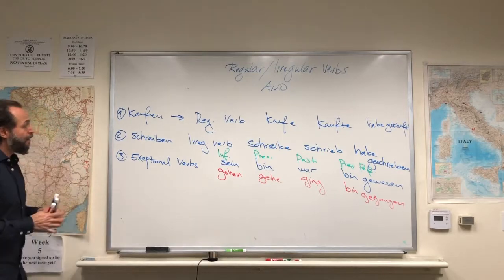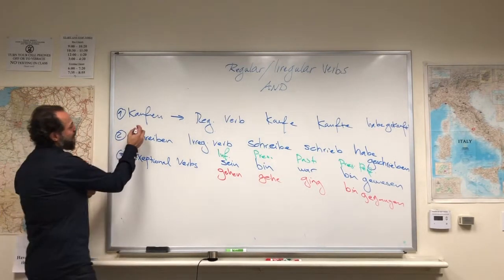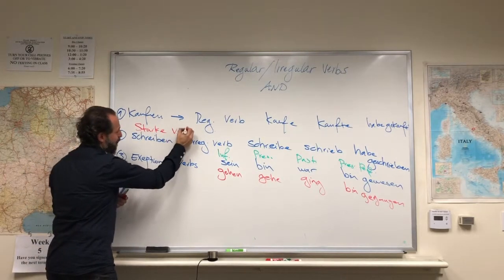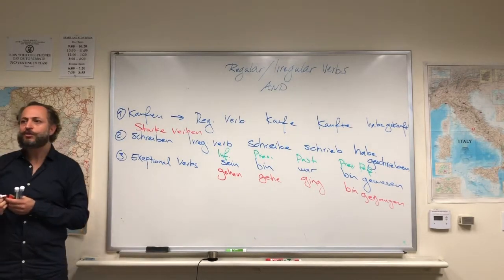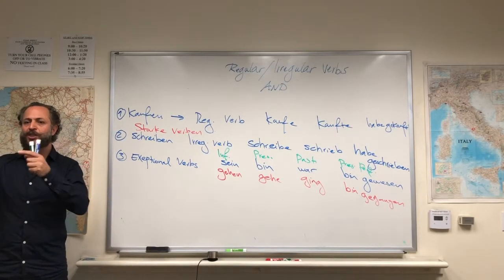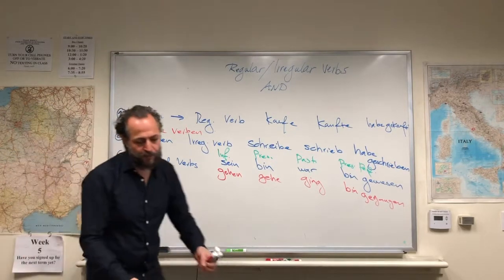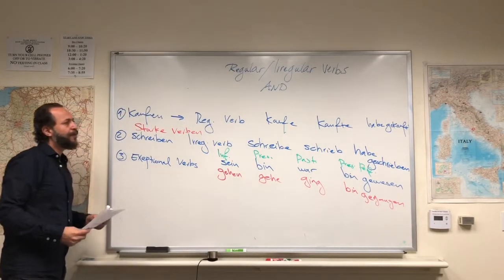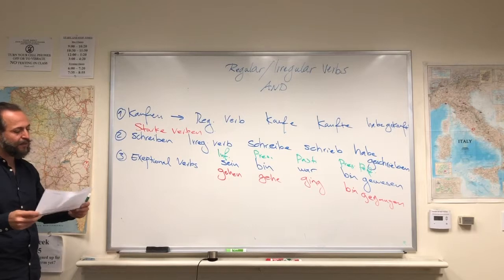So these irregular verbs, which we call starke Verben, sound irregular, but they are quite regular in their repetition of the patterns. For example, if you look at the structure of the verb schreiben, you can always conjugate verbs of the same pattern.